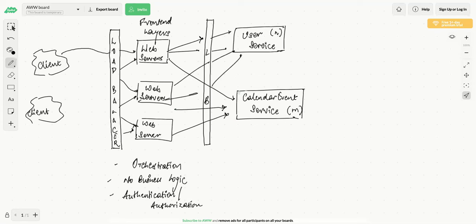Now see, once you create a calendar event, right, there should be some other service which should take care of sending the notification. So can I call it a notification service?